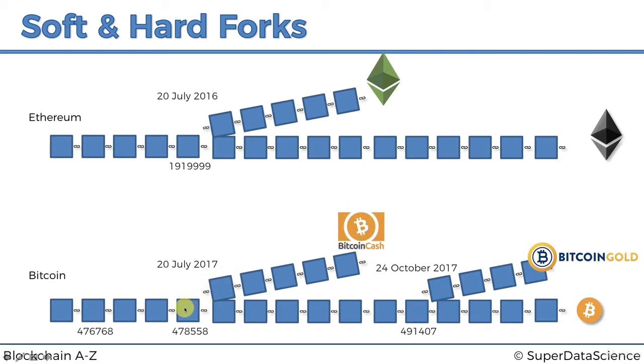So if the whole Bitcoin network just went to 8 megabytes, everybody would go down this route, and it would be just called Bitcoin, but it would go that way with 8 megabytes. And so the fork, a hard fork, is a term that references software. So they're forking the software, not forking the chain. There's a soft fork of the software. There's a hard fork of the software here, but as you can see, it results in a physical fork of the chain simply because there are people who aren't happy with the way the hard fork works.